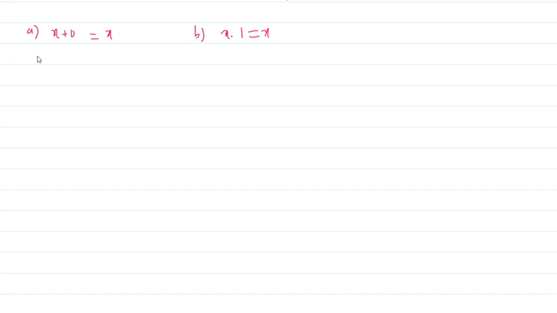Okay, the next one, very important, is x plus x prime is equal to 1. Remember this. Similarly, for this, if I am writing a and b, a is for the plus operator, b is for the dot operator, that's it. So x dot x prime is always 0.